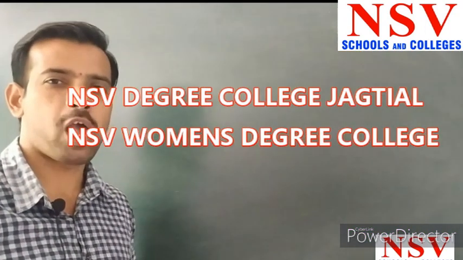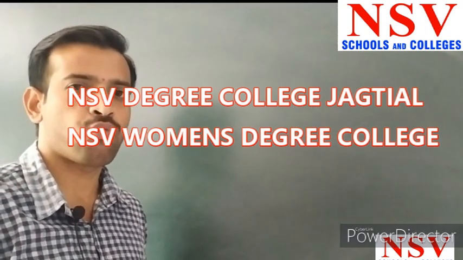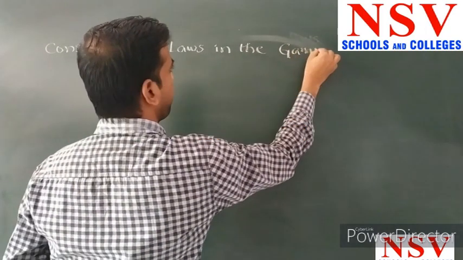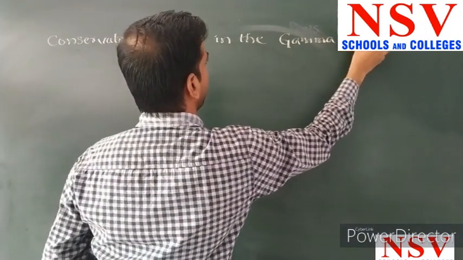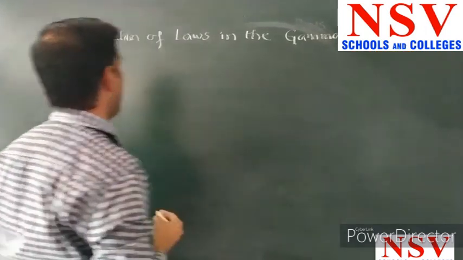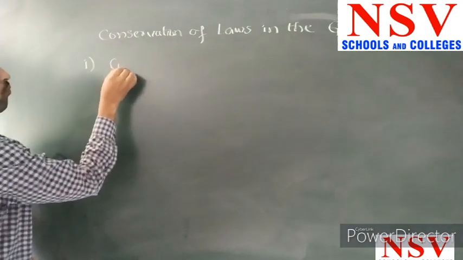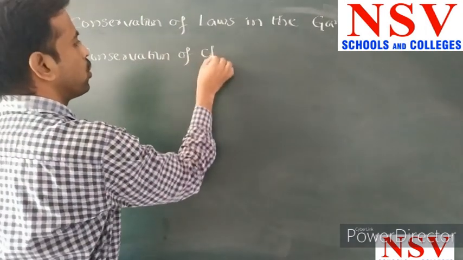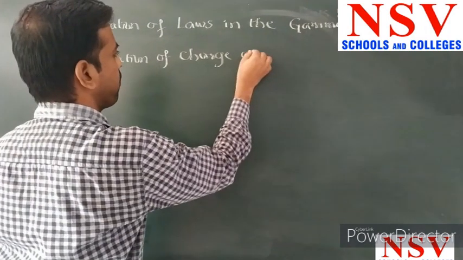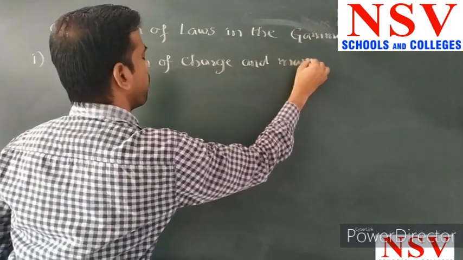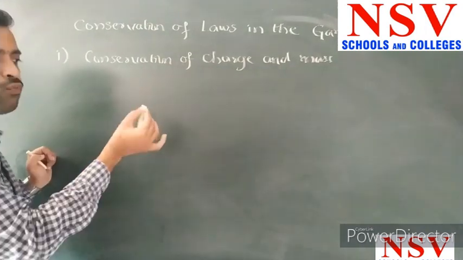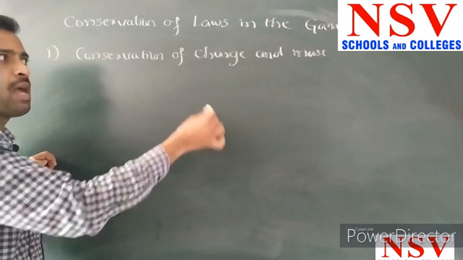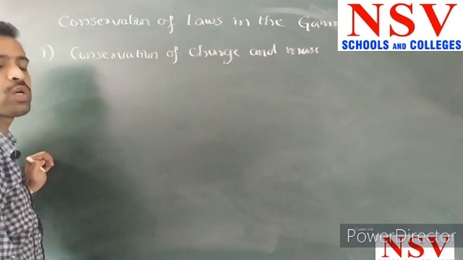Welcome students. Now I am explaining the topic: conservation laws in gamma emission. First one, conservation of charge and mass. It means that the charge and mass before the reaction and after the reaction cannot change. At this time it will satisfy the conservation of charge and mass.